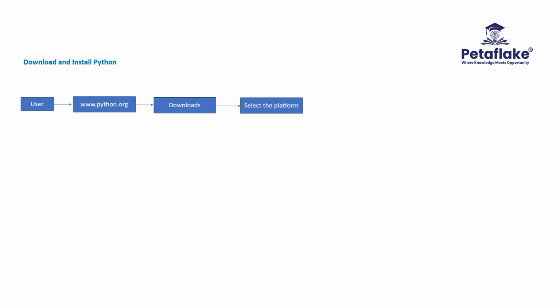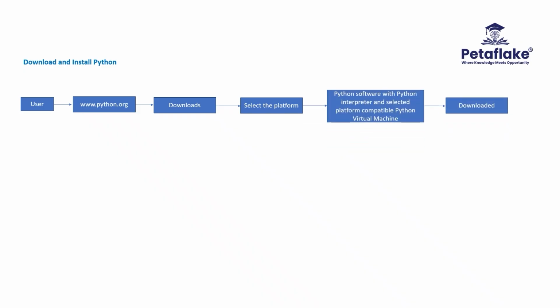Let's understand how to download the Python software according to our computer platform. To install Python, the user must go to the website www.python.org. From the website, we need to go to Downloads page. The user must select the platform on which Python installation should happen. Based on the platform selected, the Python software will be downloaded along with the Python interpreter and selected platform compatible Python virtual machine. User can install the Python software on the desired platform.